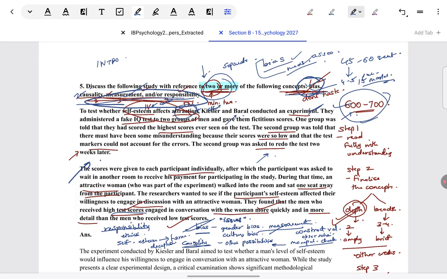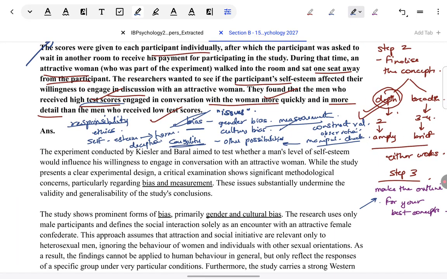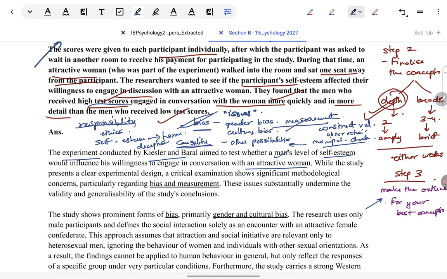Now, with the help of the model answer, I will show you how all this is incorporated, and I will give you fine tips also on how to write. So let's see the beginning first. Experiment, the name of the researchers, what they were studying, all that is just stated. It's a kind of restatement of what is given, but just so that the answer can flow after this. So, in the introduction, first of all, we have shown we understood what this is about in one line. No time waste, no word count waste.